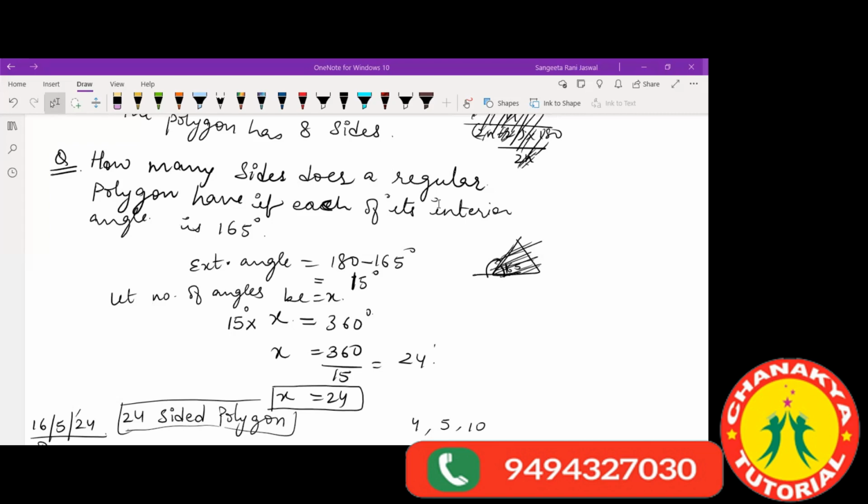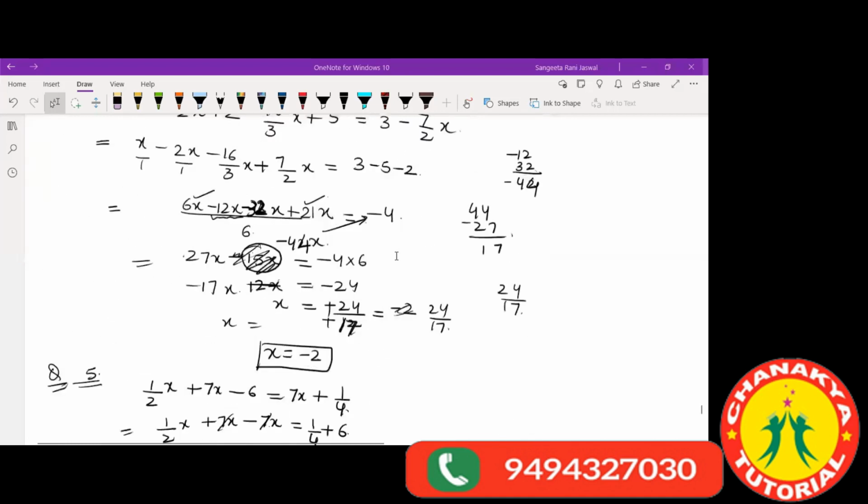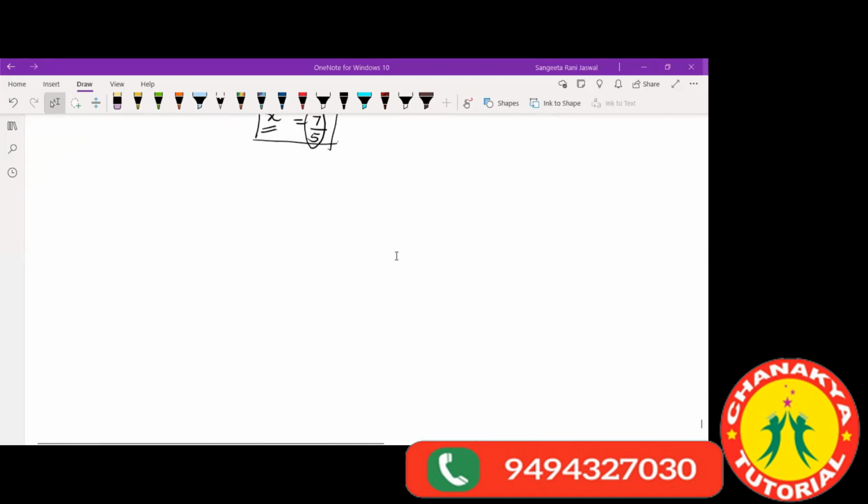Okay, let's do some. Ma'am, I have one doubt in linear equations in one variable. Okay, please ask one question. Which question? Ma'am, can I say? A number consists of two digits whose sum is 15. If 27 is added to the original number, its digits are interchanged. The original number is. Okay, now say it again.